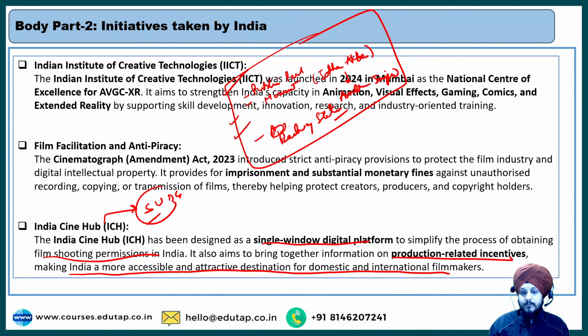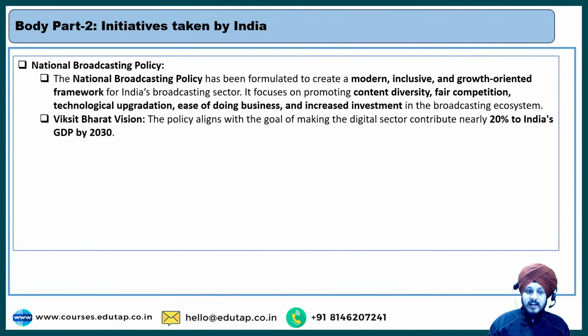Now the next one is the National Broadcasting Policy. Now, this is very easy to understand, right? This is just a policy that has been launched by the government, and I would say not just a random policy, but an impactful policy that has been launched. And what is the purpose? The purpose is basically to create a modern, inclusive, growth-oriented framework for India's broadcasting sector, right?